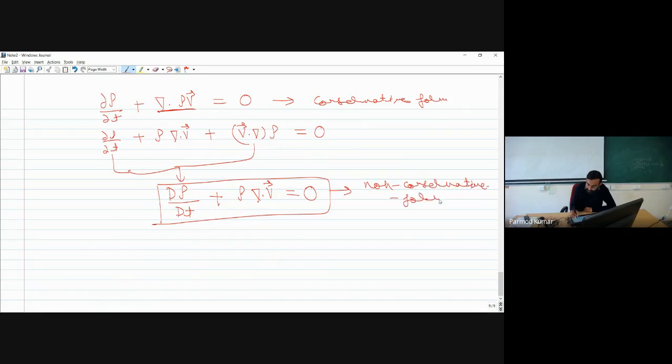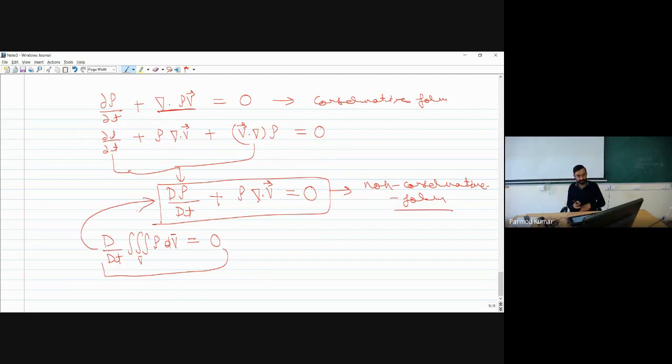I think you might be having some confusion because previously I have not expanded the non-conservative form fully. If you see earlier, I have written that the non-conservative form is representing d by dt of the volumetric integral of rho times dv bar equal to 0. So if you expand this d by dt over the volume and over the rho, then you will finally find your equation in this form. So that's why this particular equation is also called the non-conservative form of the continuity equation.